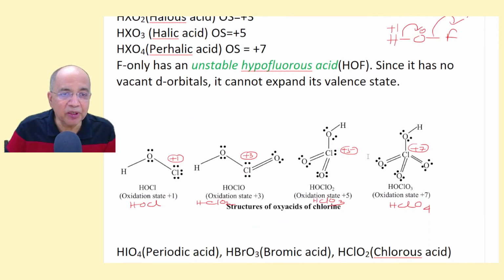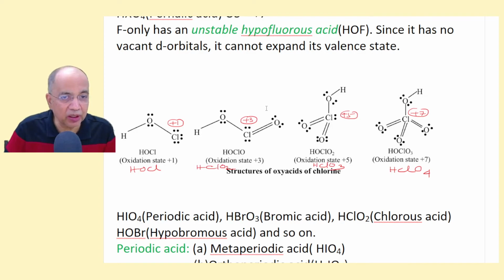Now, let me tell you, this is HOCl, this is HClO2, where the oxidation state is +3, ous acid, chlorous, and this is chloric, +5. You can draw the Lewis structure and also the hybridization. There is no problem. And this is perchloric acid, like periodic acid or perbromic acid.